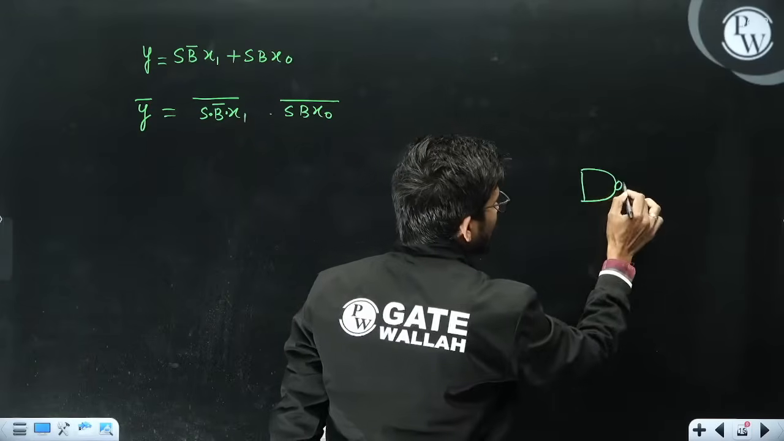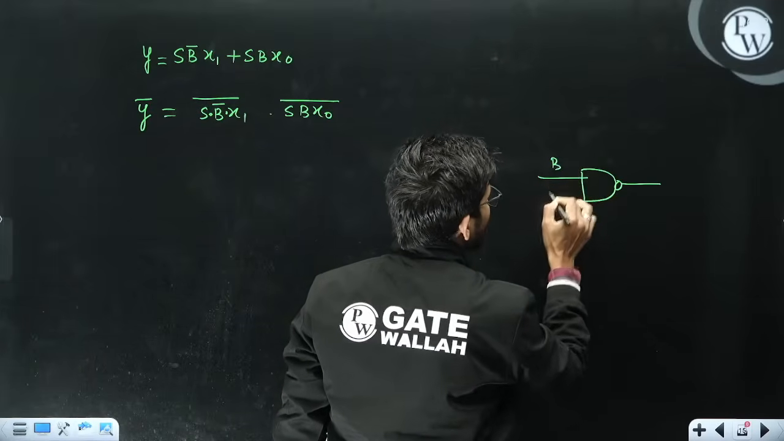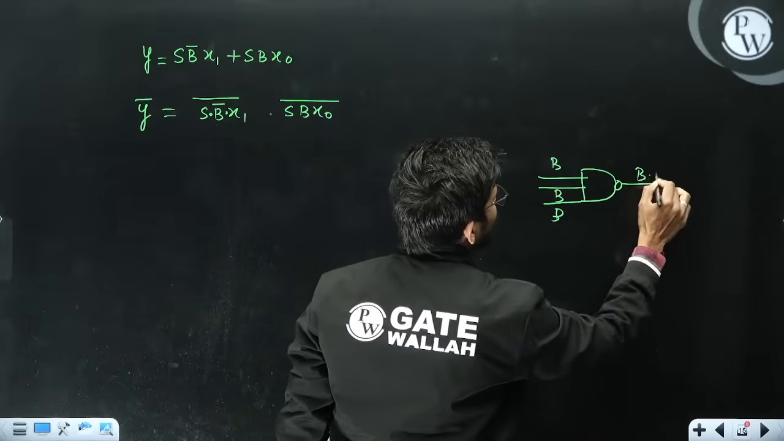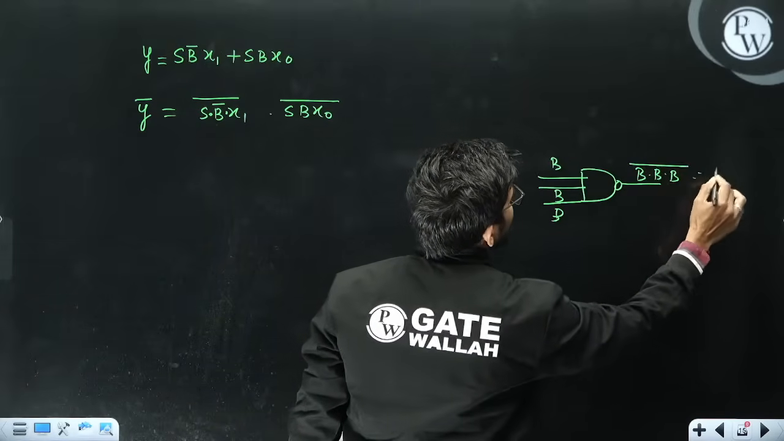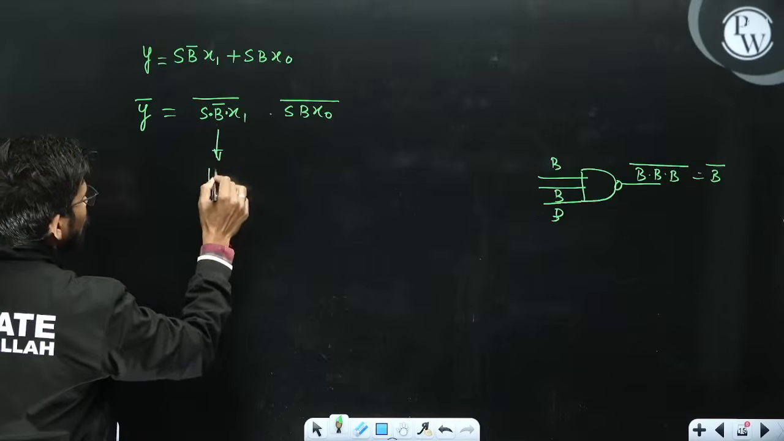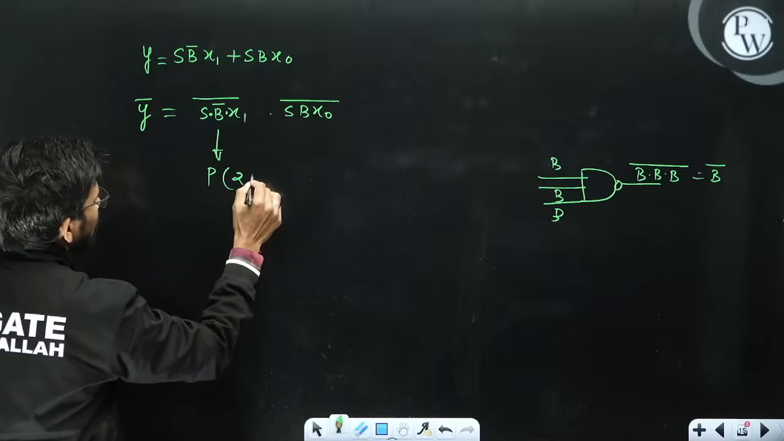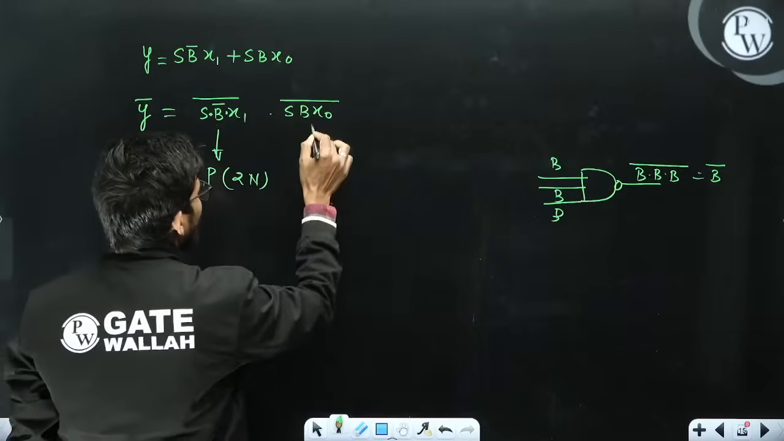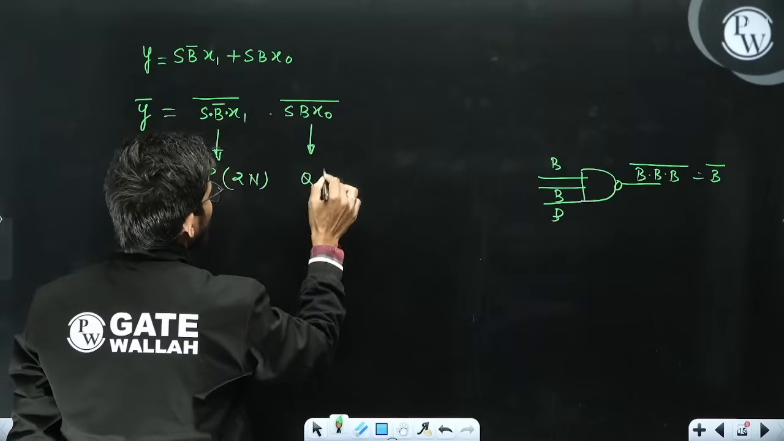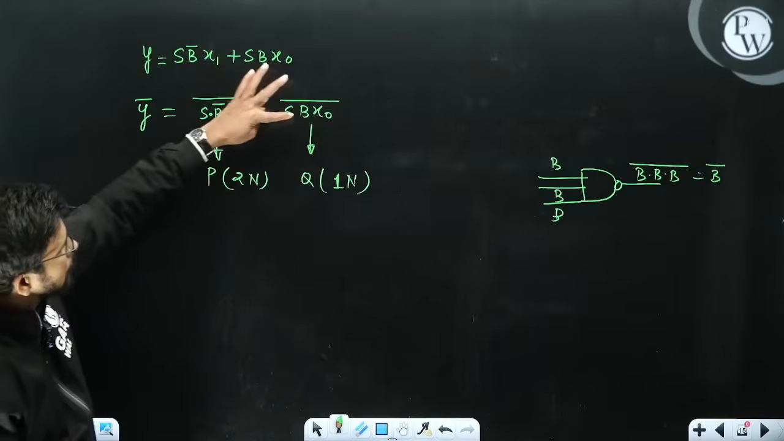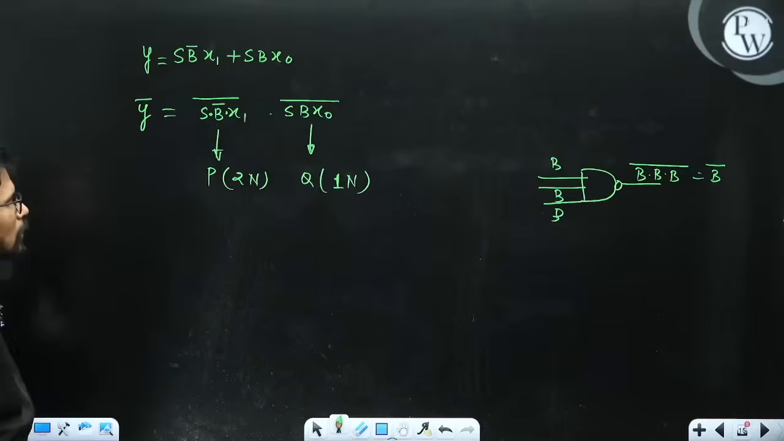Why, sir? Because I'll apply B to all the inputs, and I'll be getting B into B whole bar, that is B bar. So for this I'll be requiring 2 NAND gates, because one is for B bar and one is for S into B bar into x1 whole bar. I'll be requiring only one 3 input NAND gate to generate this function. I'll apply S, B and x0, and I'll be getting S into B into x0 whole bar.